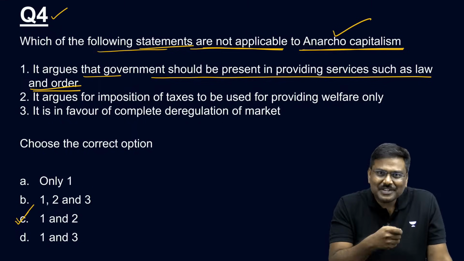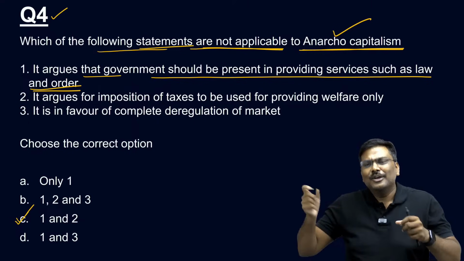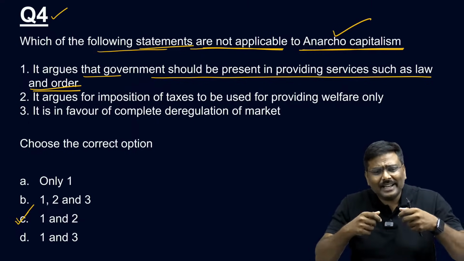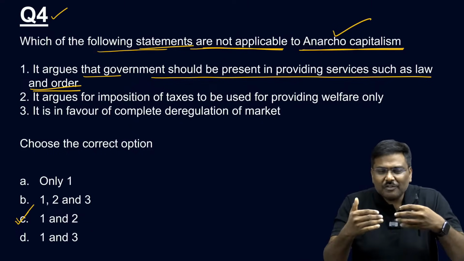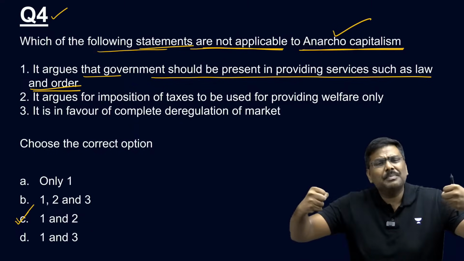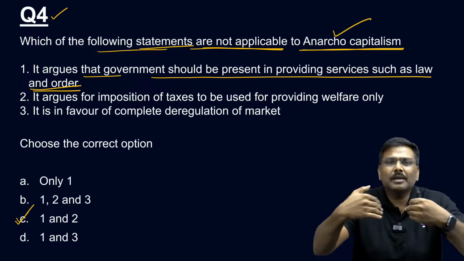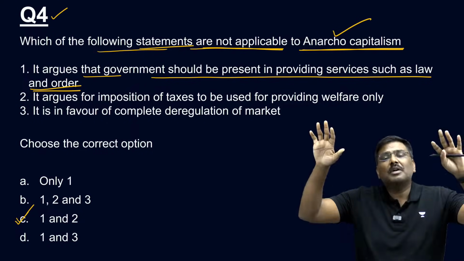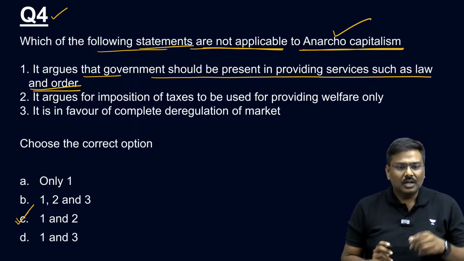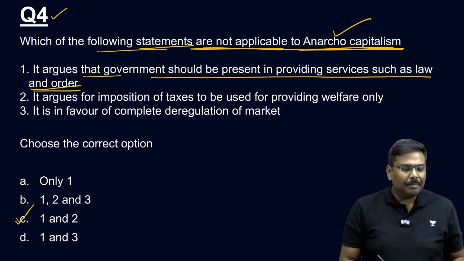So I hope you understand, if the private sector starts adjudicating everything and provides security and maintains law and order, there might be a bias. And one more issue is, if different private sector companies are present in the same jurisdiction, in the same region, there can be conflict between them. There can be confusion and chaos over providing law and order services. So I hope you understand which of these are not applicable to anarcho-capitalism.